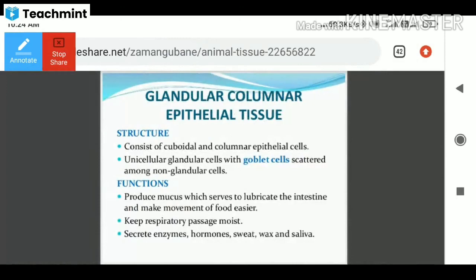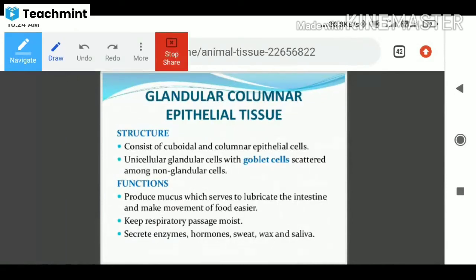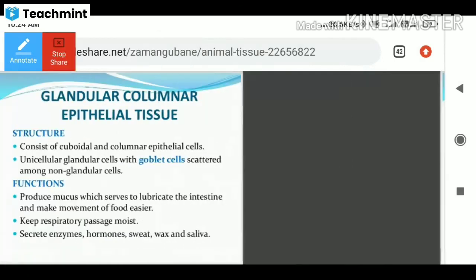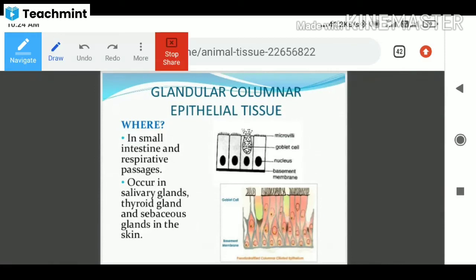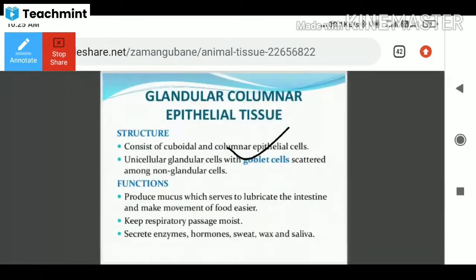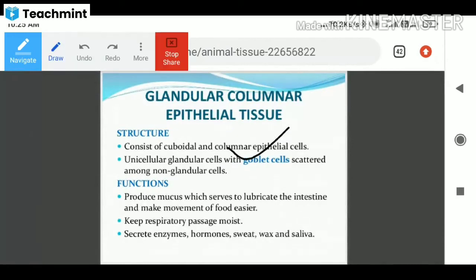Glandular columnar epithelial tissue. Here the structure consists of cuboidal and columnar epithelial cells. See how it appears: two types of columnar cells and cuboidal cells are present. It has unicellular glandular cells with goblet cells that secrete, scattered among non-glandular cells.